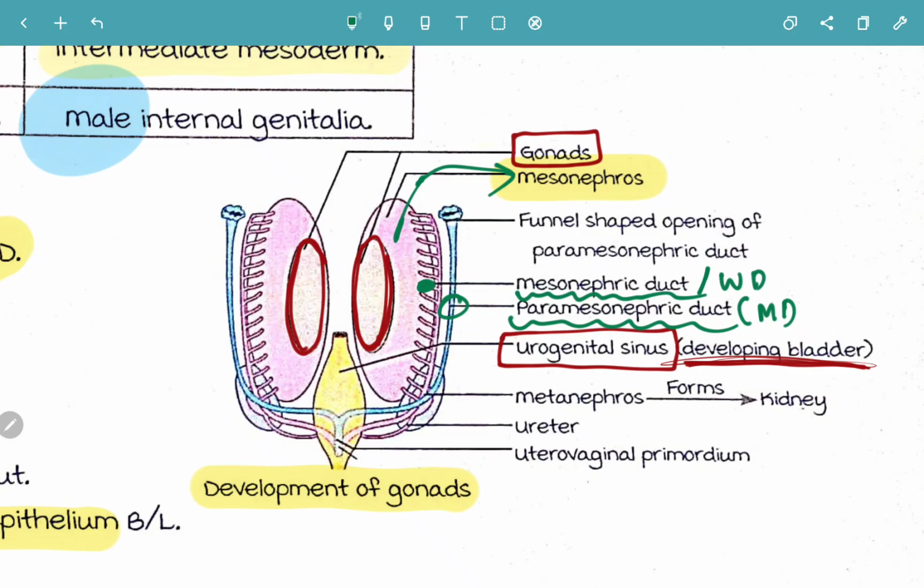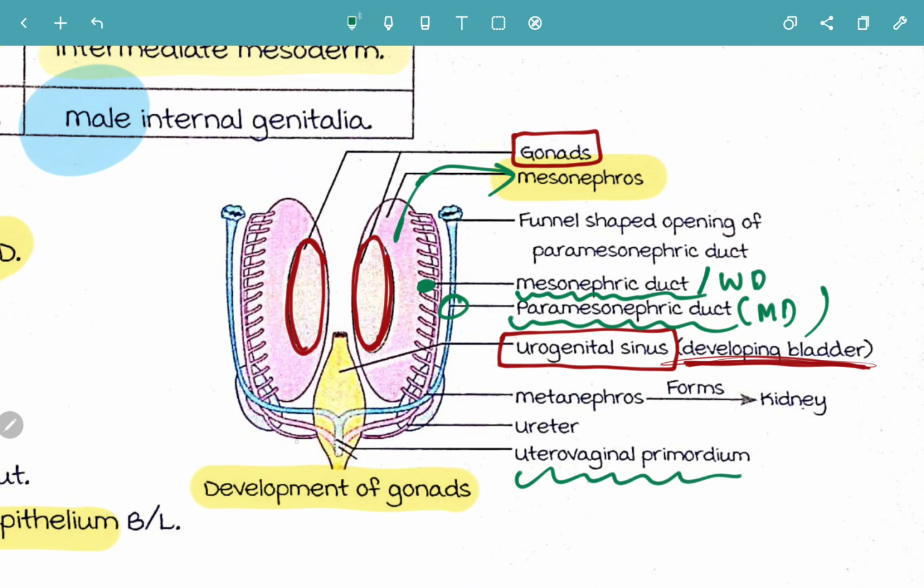Very simple. This pink colored structure is your mesonephric duct or Wolffian duct, and para means beside it, parallel to the mesonephric duct, you are going to have your paramesonephric duct, that is your Mullerian duct. Both these ducts are going to be connected. The ducts on either side will be joining to form the uterovaginal primordium. This structure is your uterovaginal primordium.